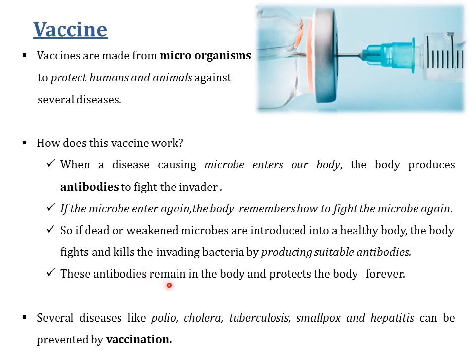And these antibodies remain in the body and protect it from these disease-causing microbes forever. This is how vaccines work. Several diseases like polio, cholera, tuberculosis, smallpox and hepatitis can be prevented by vaccination.